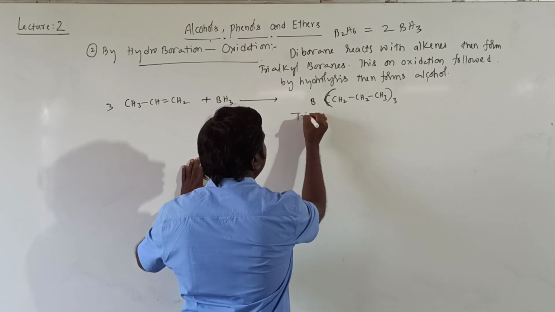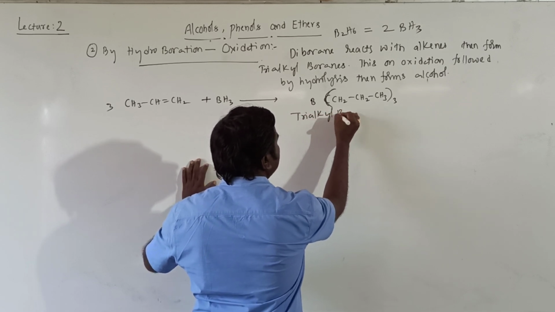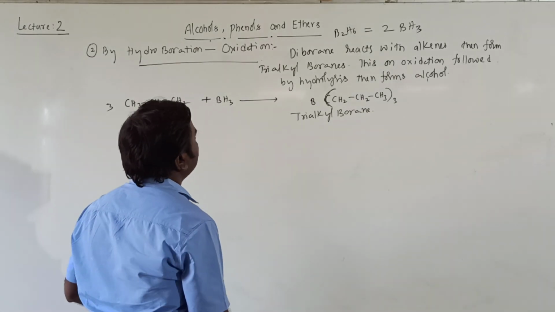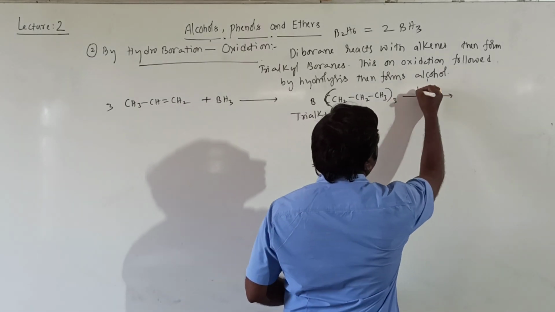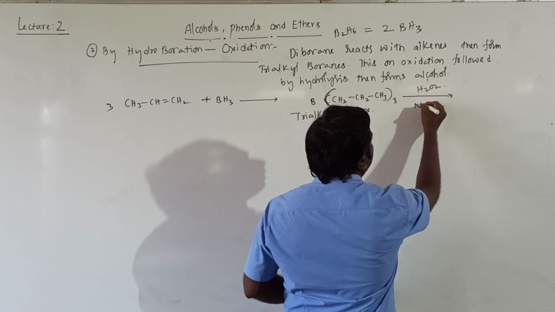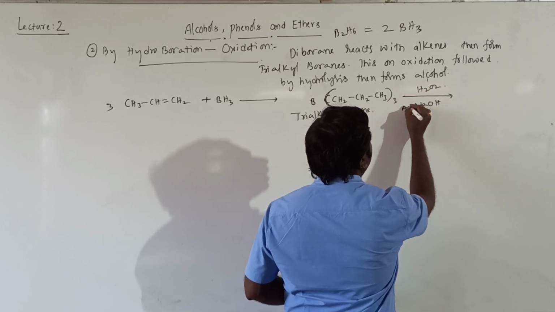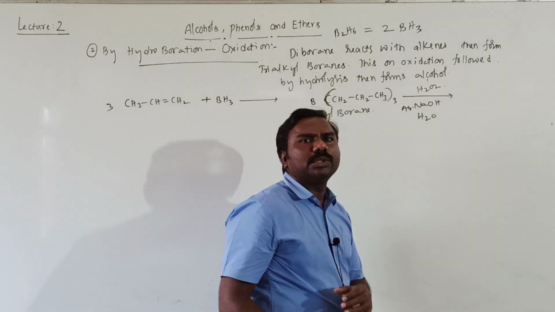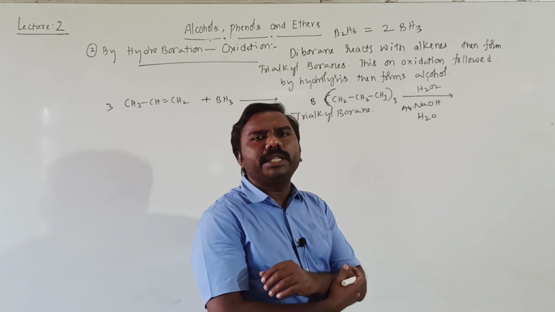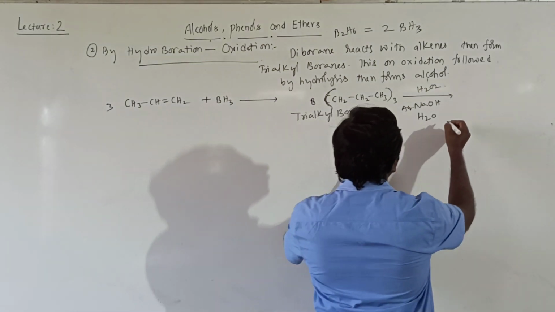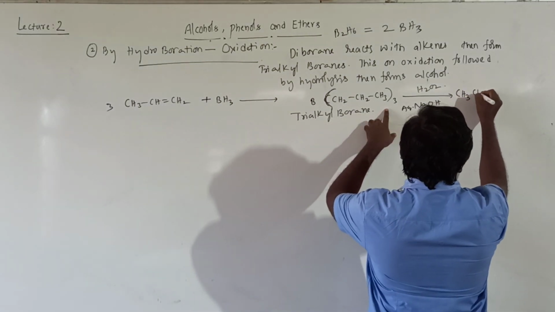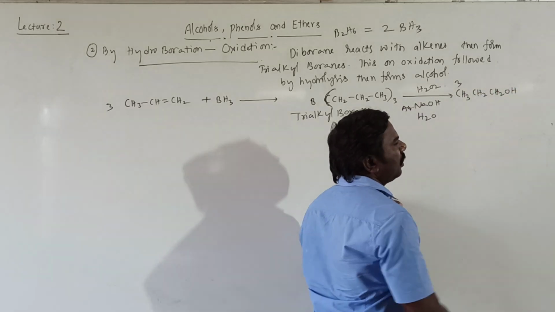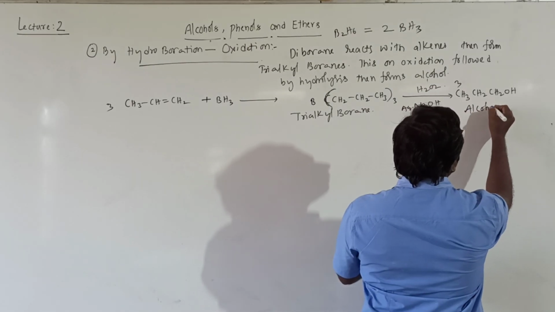It is trialkyl borane. Getting? Right. This on hydrolysis with H2O2 in aqueous NaOH. Right? Aqueous meaning is H2O. NaOH is taken as OH minus. Then gives rise to 3 moles of CH3, CH2, CH2OH. 3 moles of alcohol will be formed.